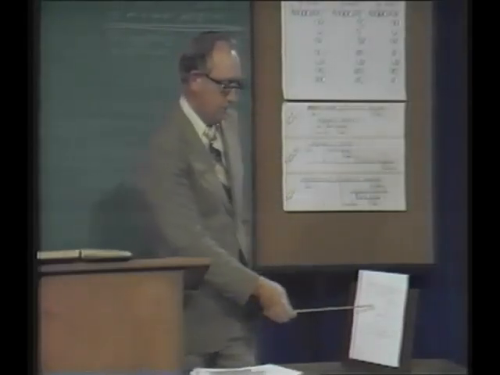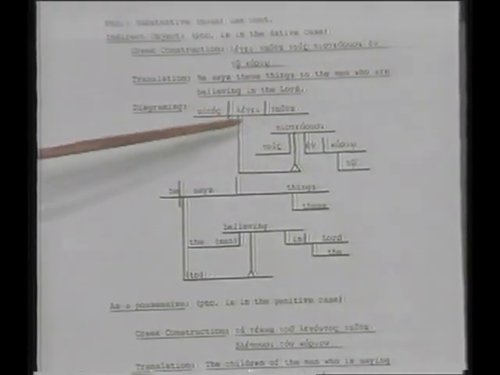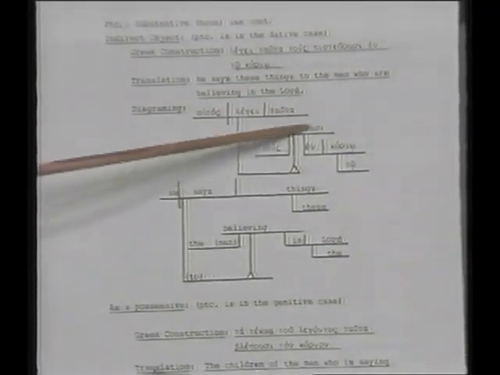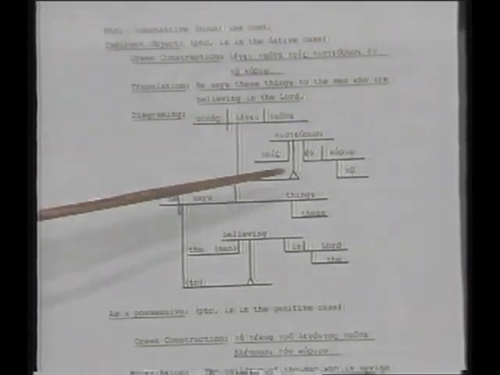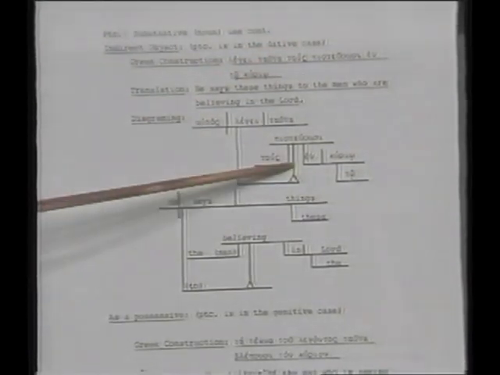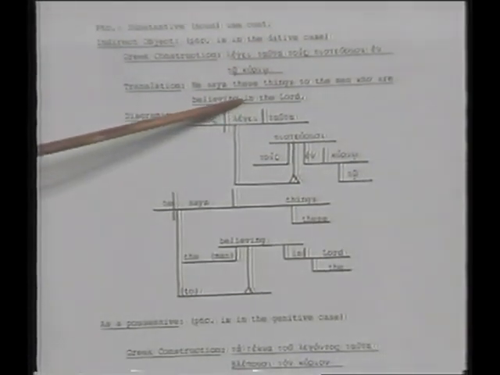Other uses. Indirect object. He says these things to the men who are believing in the Lord. See? A dative is diagrammed under the verb. This is a dative noun for all practical purposes. He says these things to the men who are believing in the Lord. To the men who are believing, it's plural, and you have a present time main verb.